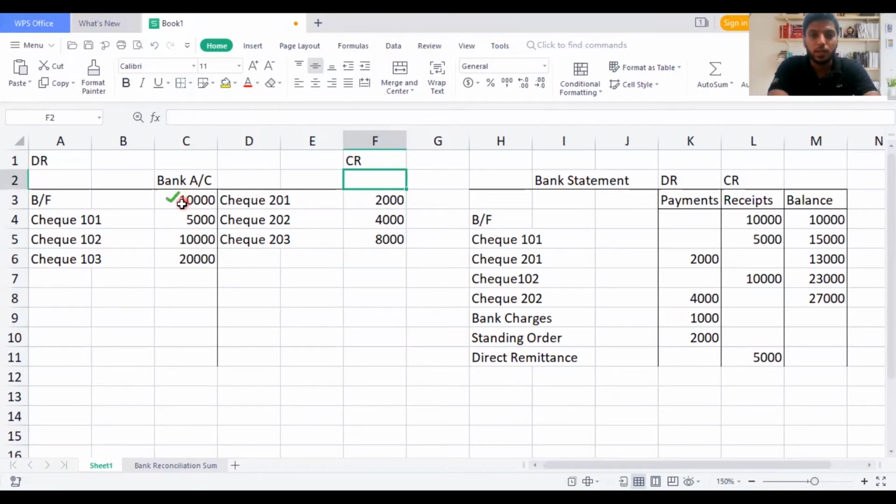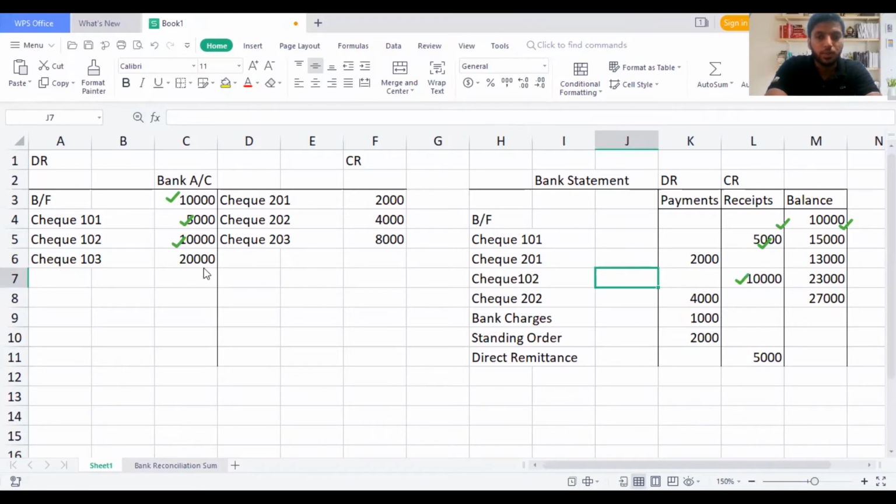So I'll take a bank account 10,000, and here I will take the balance. So this is correct. So it should not be in receipts. I'll remove it. Okay. So then we have the next part. We have check 101, 5,000. It is also there, so it's completely correct. Check 102 is there. Yeah, it's there. Then 20,000 is not there. So I'll put a cross for this.